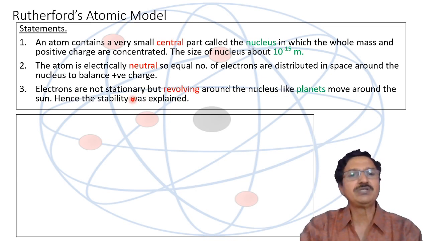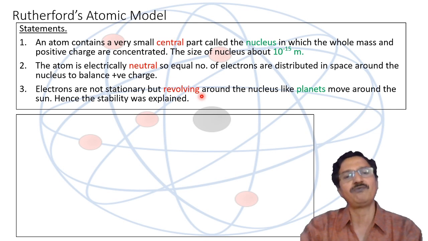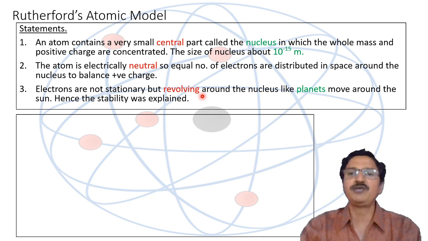Third, electrons are not stationary but revolve around the nucleus like planets move around the sun. So Rutherford compared this motion of electrons revolving around the central positive nucleus to the planets revolving around the sun.